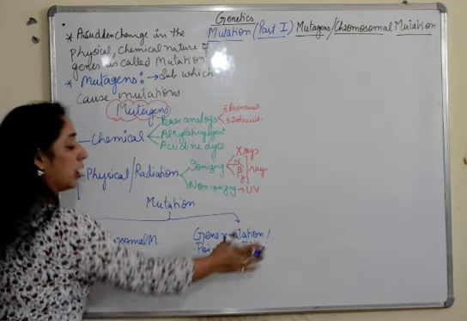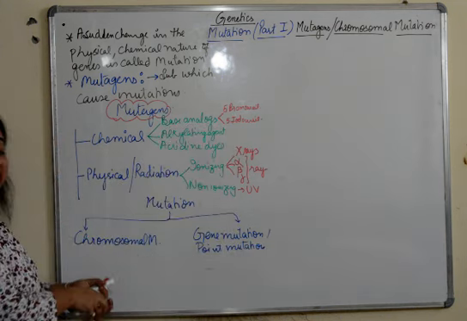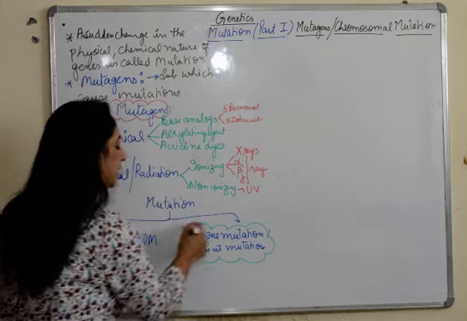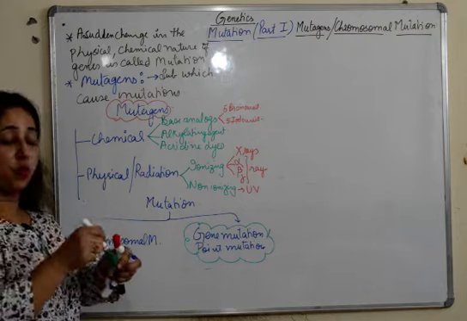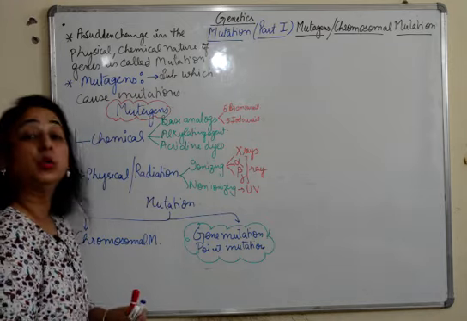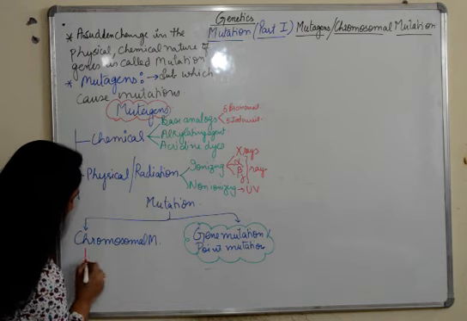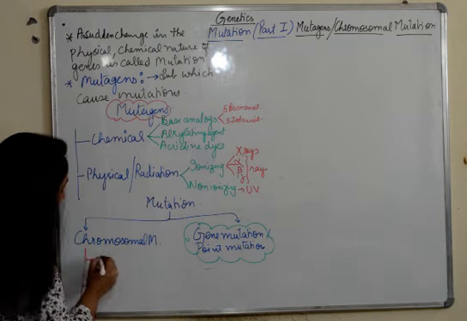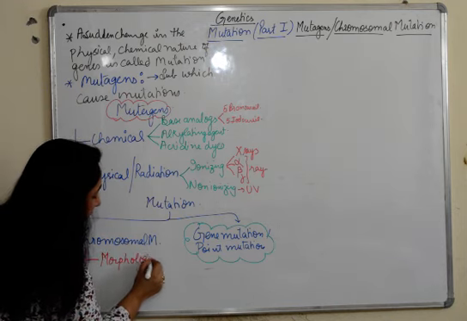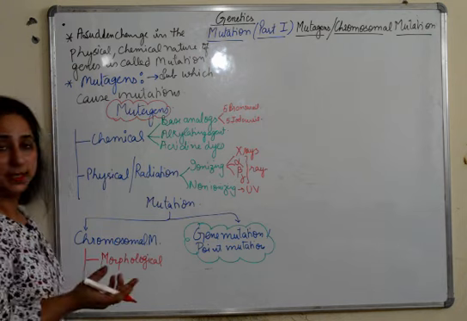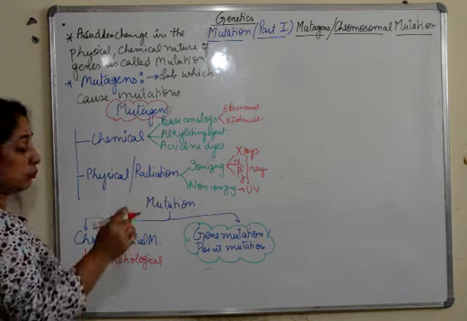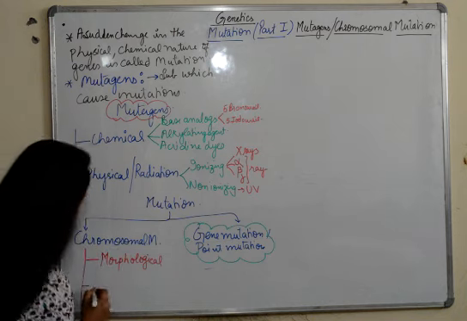Now we will talk about this gene mutation later in our next video. This will be discussed in our next video. Here we are going to focus on chromosomal mutation, which is further of two types, or which can be studied under two headings: morphological changes and numeric changes, or morphological chromosomal mutation or numeric chromosomal mutation.